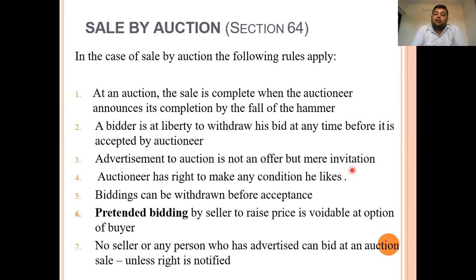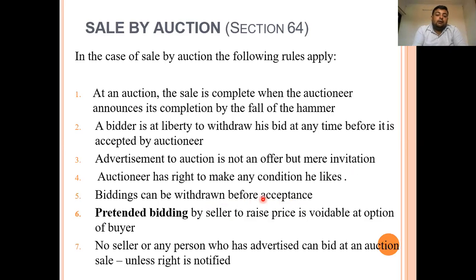We can also take an example where the auctioneer has given an advertisement for the selling of the diamond. In the next case, he may fix a condition that if the bid is below this price, the particular commodity will not be sold. So in that case, the condition has been fixed by the auctioneer as he likes. Next, bidding can be withdrawn before acceptance. As the bidding has not been accepted by the auctioneer, the bid can be withdrawn before that.